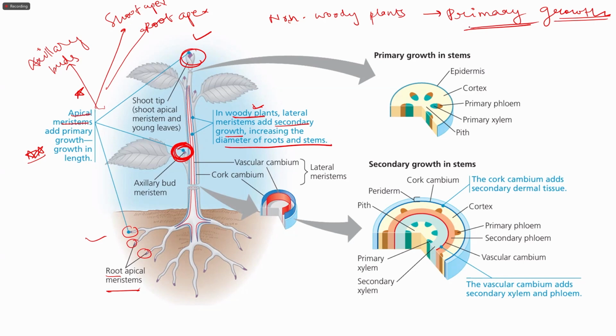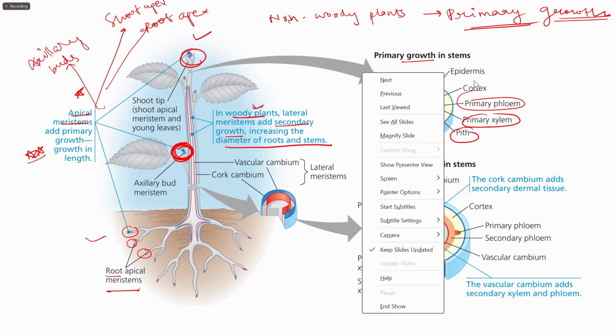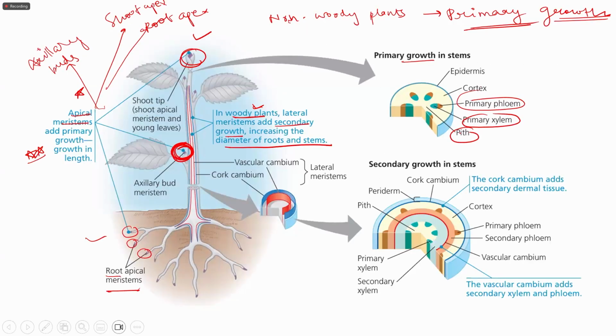So in primary growth, if we see, there is a formation of the center layer, known as the pith. It has primary xylem, followed by primary phloem. The cortex region is present, and the outer covering is the epidermis. While in secondary growth, the lateral meristems can be vascular cambium or cork cambium.